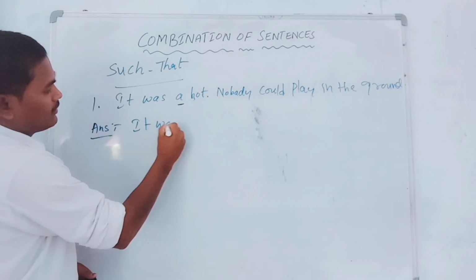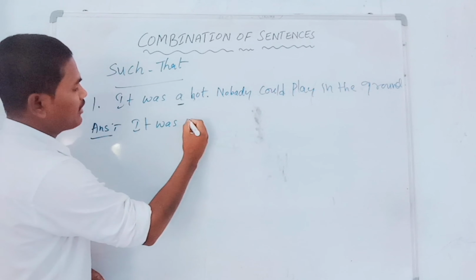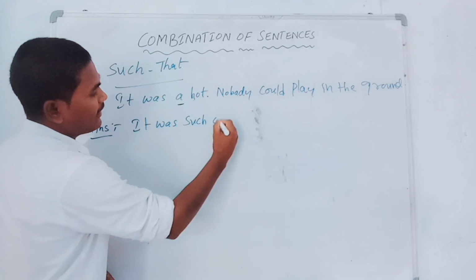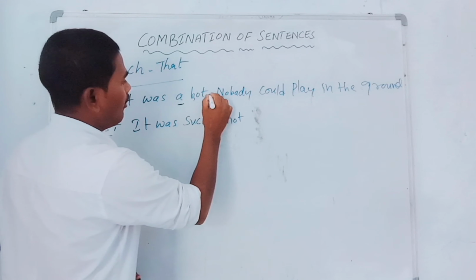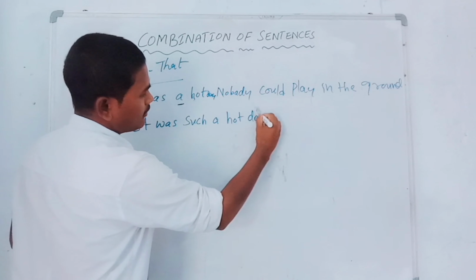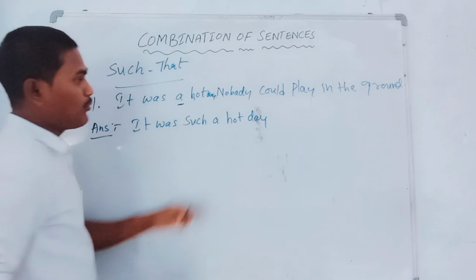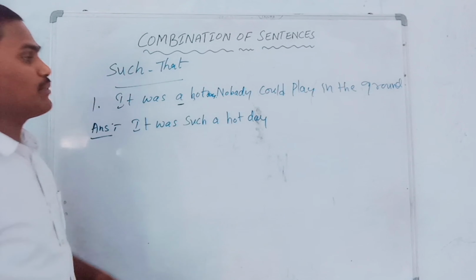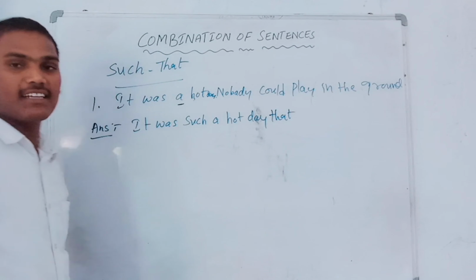It was such a hot day that nobody could play in the ground. So before a, I write such: such a hot day. Here we have a full stop, so instead of the full stop in the answer, what should we write? That.